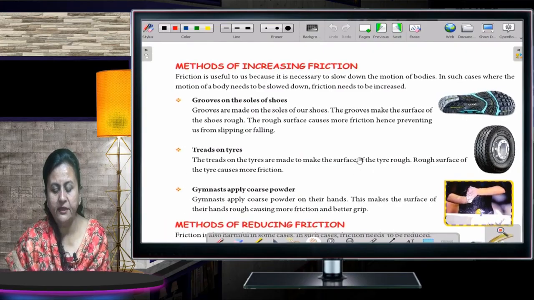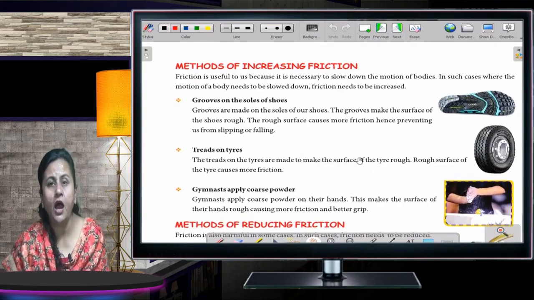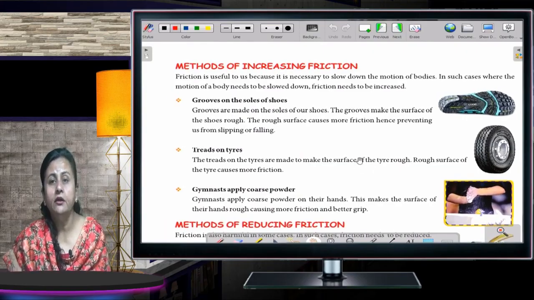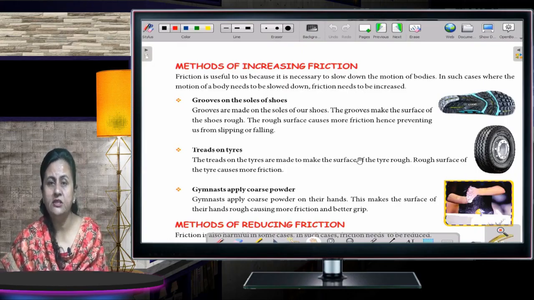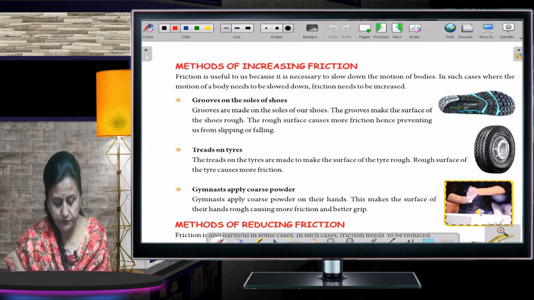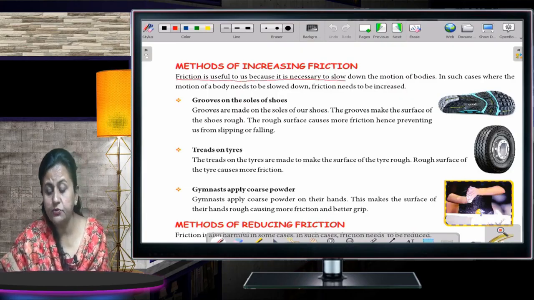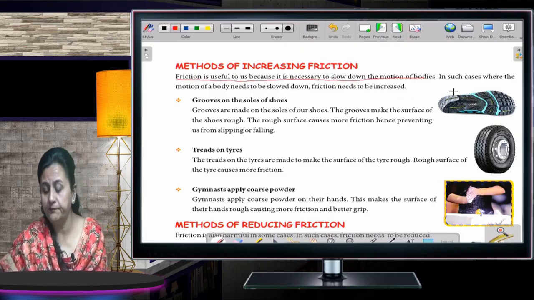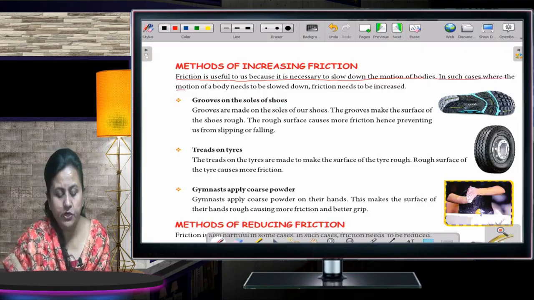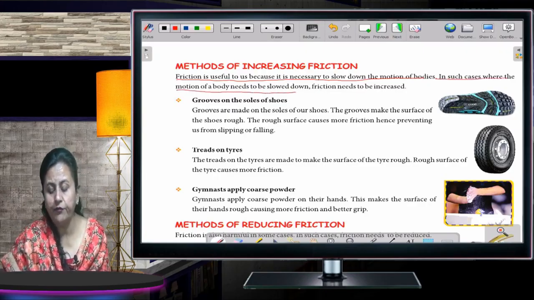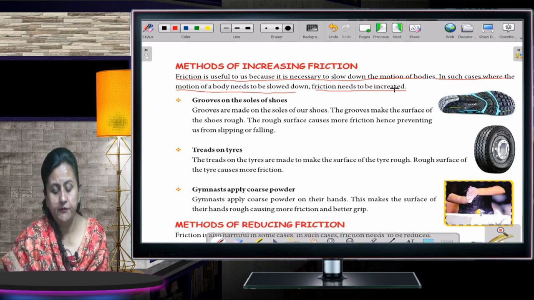Okay, methods of increasing friction. What methods can you take to increase friction? First, see, friction is useful to us because it is necessary to slow down the motion of bodies. In such cases where the motion of a body needs to be slowed down, friction needs to be increased. First, grooves on the soles of the shoe.